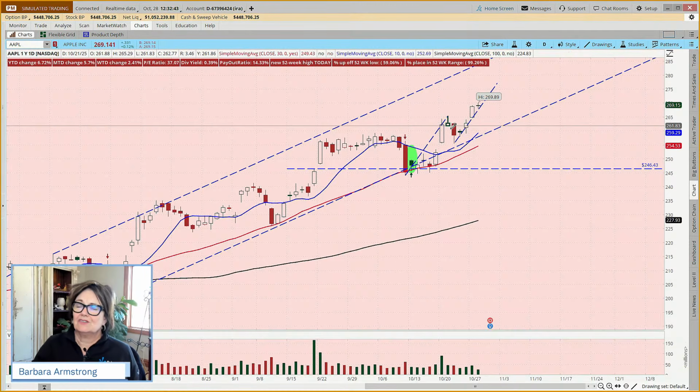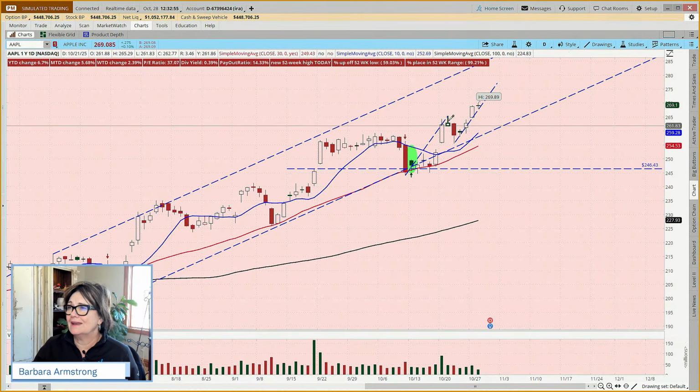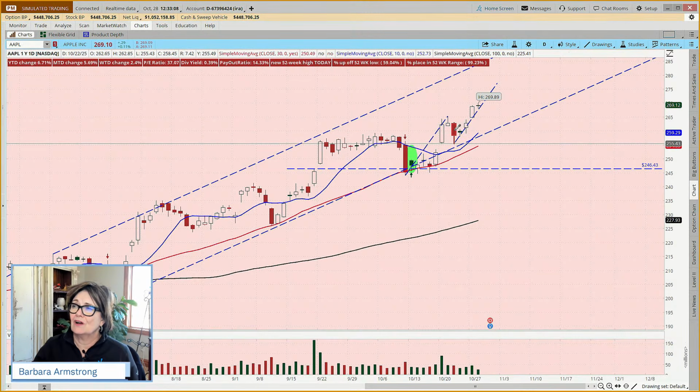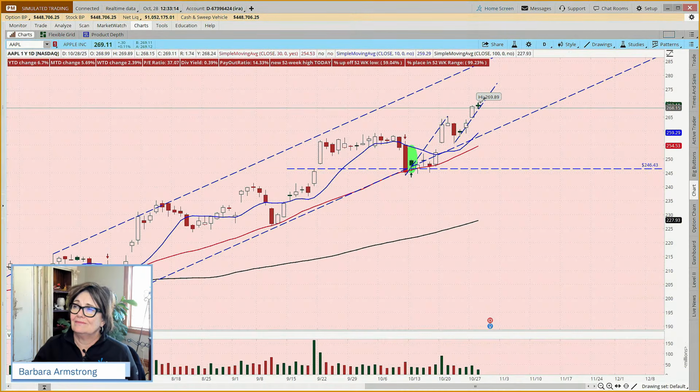Now, where would the entry have been? Well, if you are comfortable with your candlesticks and you're going, well, this is a hammer at a potential support with this flag, and here was a close above the high of the low day of that hammer, so that could be considered an entry. Others might say, but yeah, that hammer was part of a harami pattern, and so I could have entered at the end of this day. And some might say, but it's kind of run a little far here.